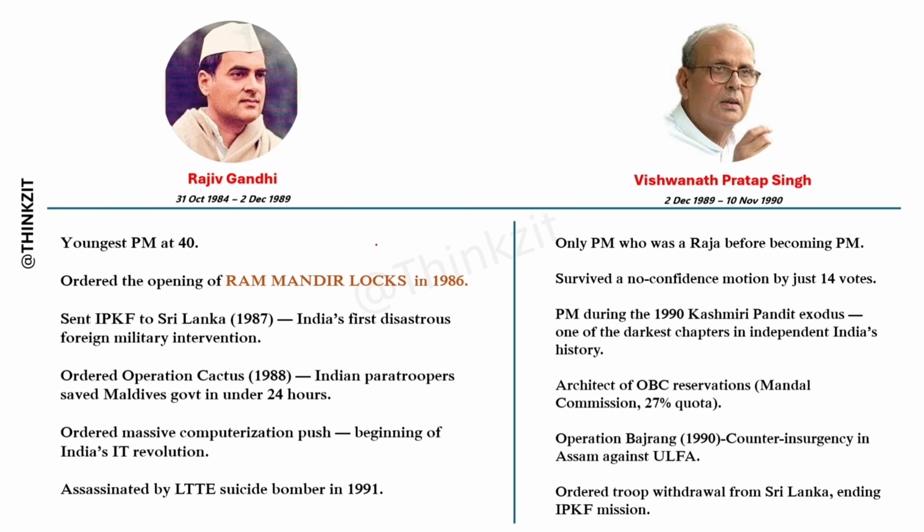Let's come to the next Prime Minister, Rajiv Gandhi. He is Rajiv Gandhi, son of Indira Priyadarshini Gandhi, and this was his tenure. Rajiv Gandhi was India's youngest Prime Minister at age 40, and he ordered the opening of the Ram Mandir lock in Ayodhya, Uttar Pradesh. And he sent the IPKF. This is the most important question. IPKF, Indian Peacekeeping Forces, to Sri Lanka in 1987, India's first disastrous foreign military intervention.